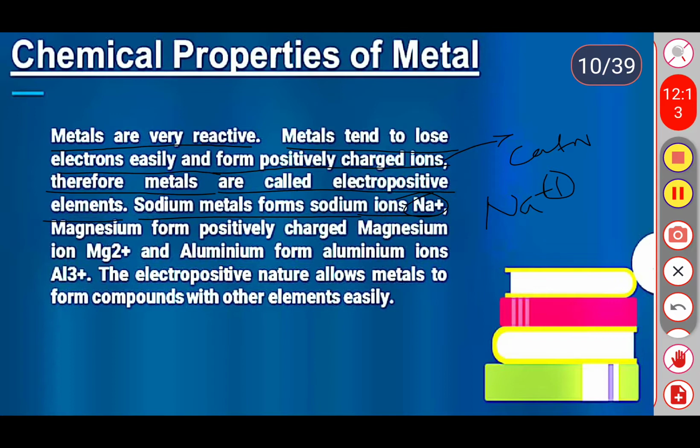Magnesium forms the positively charged magnesium ion, Mg2+. In the last class, in 9th standard, we already learnt about valencies. And aluminum forms aluminum ions. The valency of aluminum is 3. So that is monovalent, divalent and trivalent. On the basis of their valency numbers, we classify them as monovalent, divalent, trivalent. And next, the electropositive nature allows metals to form compounds with other elements easily.